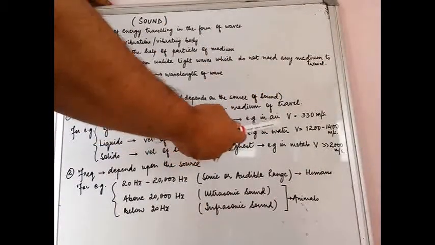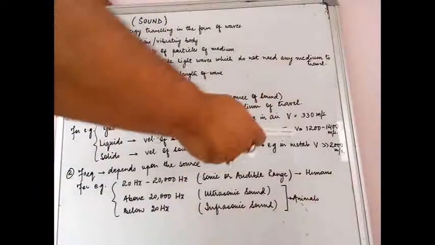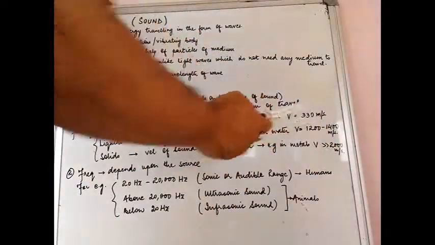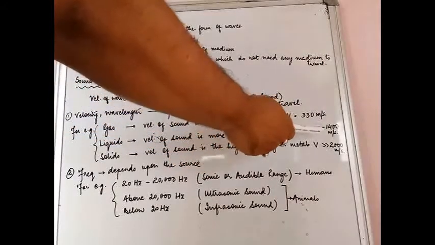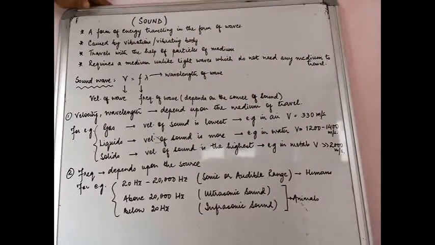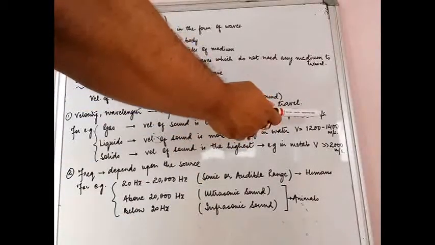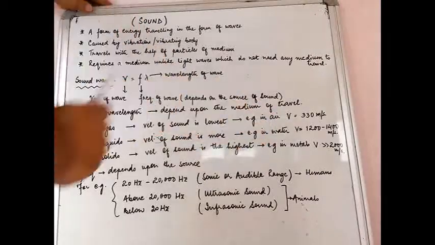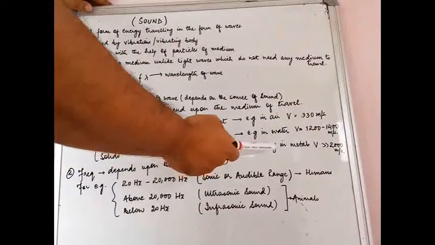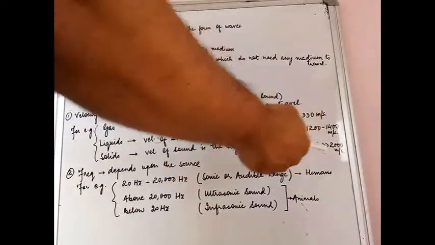In air, the velocity of sound at around room temperature is somewhere around 330 to 340 meters per second. Whereas in water, it is around 1200 to 1400 meters per second. So there is a vast increase from the velocity of sound in air to the velocity of sound in liquid, which is water in this case. Similarly, when you go to solids, for example metals, these are not the exact values.